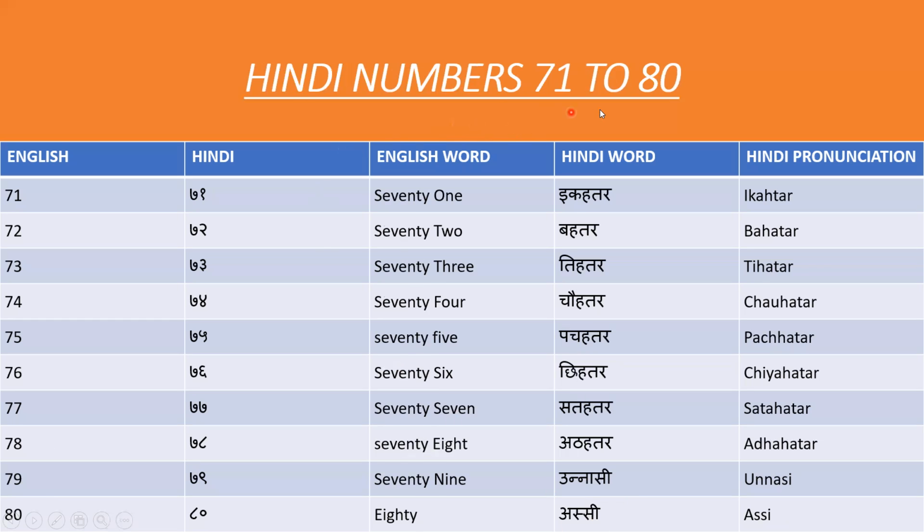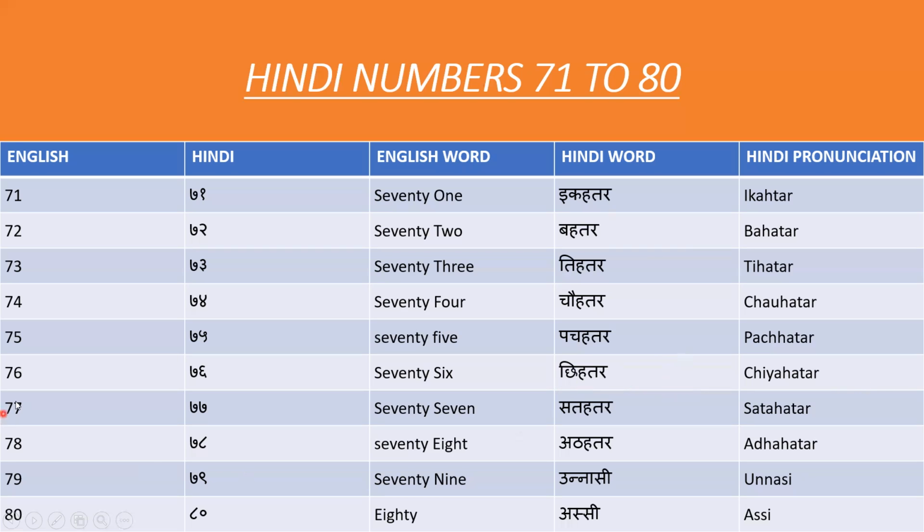Hindi numbers 71 to 80. For 71 in Hindi we say 71. For 72 in Hindi we say 72. For 73 in Hindi we say 73. For 74 in Hindi we say 74. For 75 in Hindi we say 75. For 76 in Hindi we say 76.